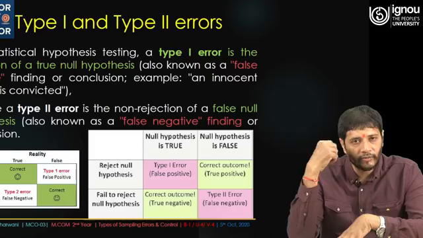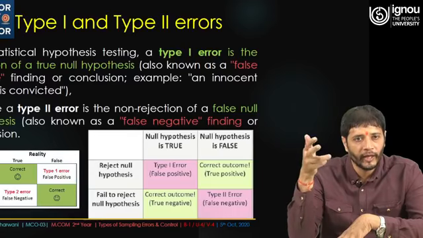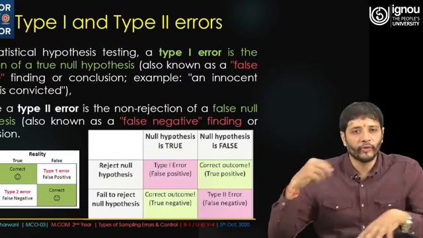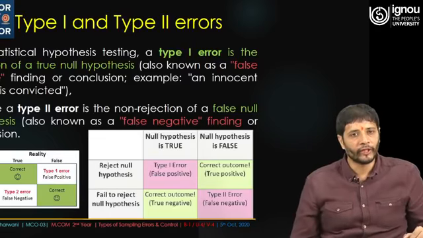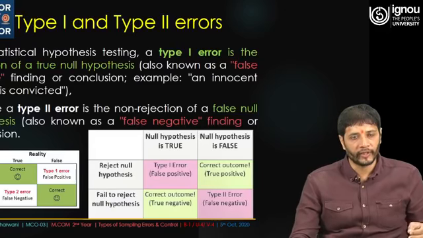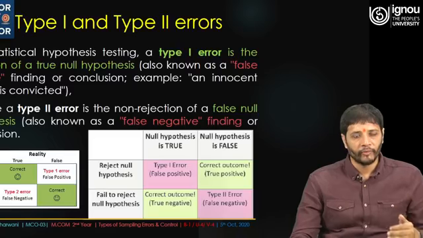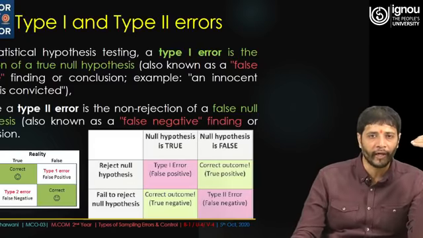This is one of the reasons we have bifurcated this whole scenario into type 1 and type 2 error. In statistical hypothesis testing, a type 1 error is the rejection of a true null hypothesis. We have already talked about hypotheses in a full-fledged session, but here we are just concentrating on the type 1 error, which is the rejection of a true null hypothesis.